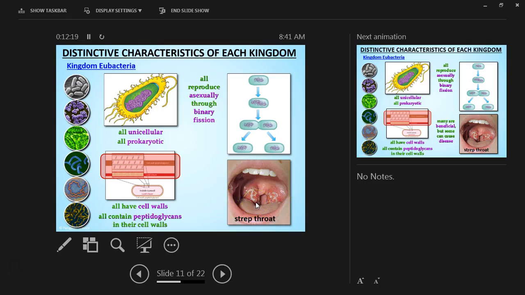We can see a picture here, strep throat. How many of you have had strep throat? Understand that strep throat is a bacterial infection. So you look at this picture here. This person is very much infected. The bacteria has definitely spread out among their tonsils in the back of their throat as well.